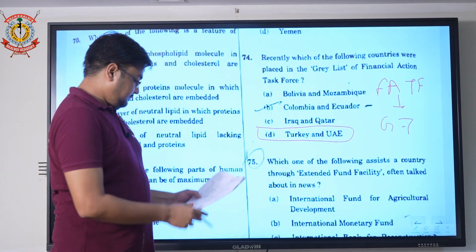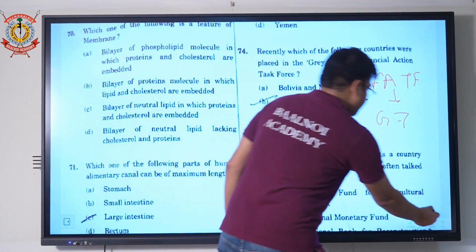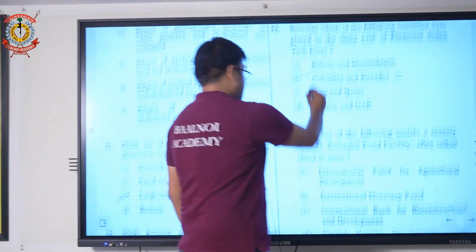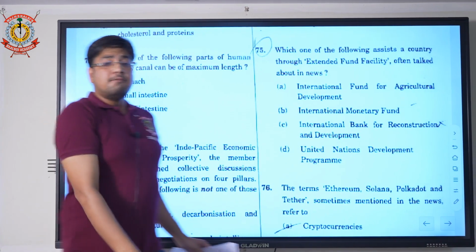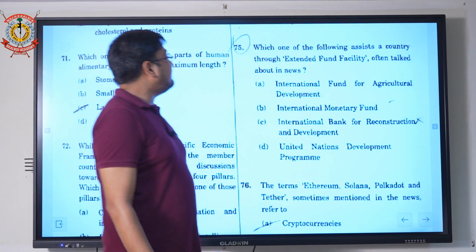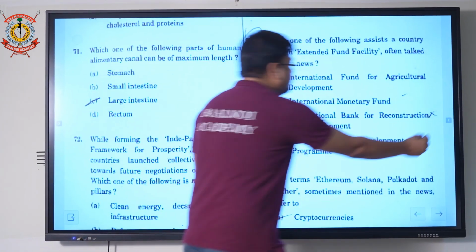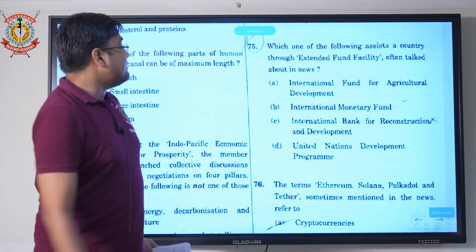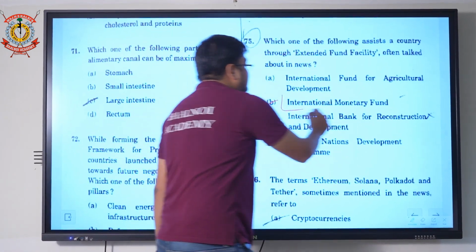If we move further, question number 75. Which one of the following countries extended a fund facility, often talked about in the news? It was in the news recently. What happens when there is a crisis of funds? We move towards the IMF. So option B is correct, that is IMF.